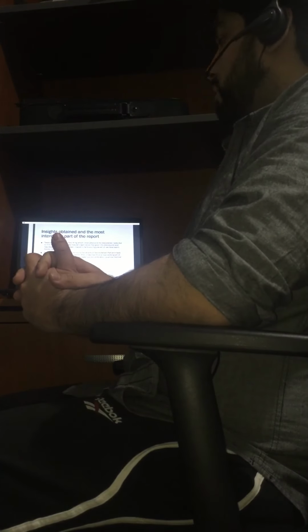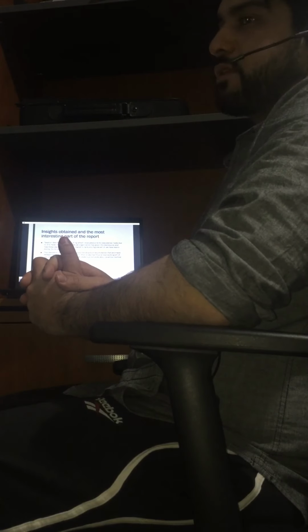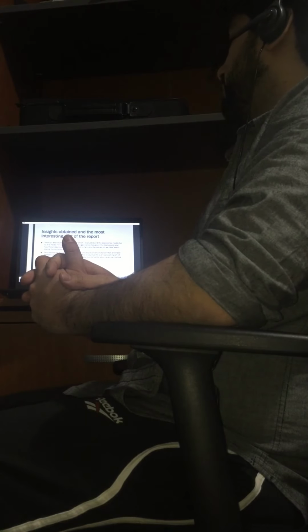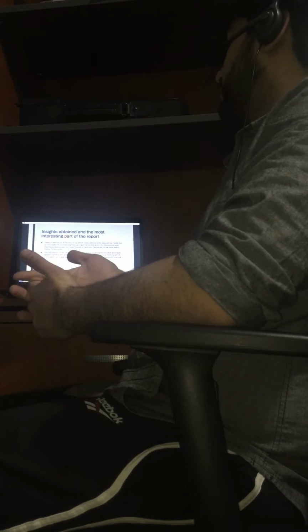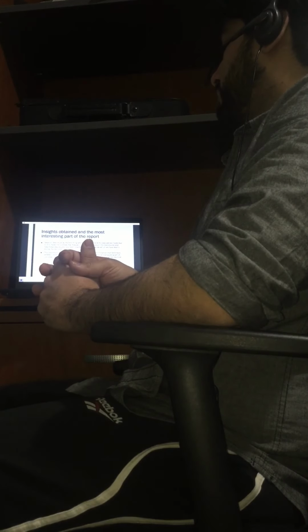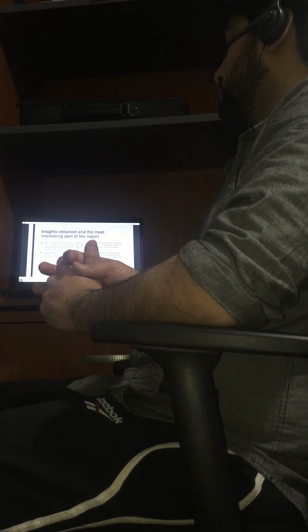In concluding, I will talk about insights obtained, and the most interesting part of the report is that taxation disclosure is the first thing which I have evaluated, and the discoveries made due to this made me know how an organization has given the disclosure and how these disclosures have made related